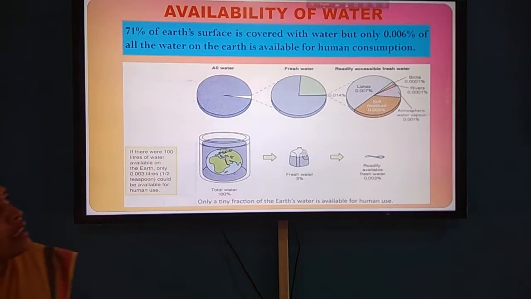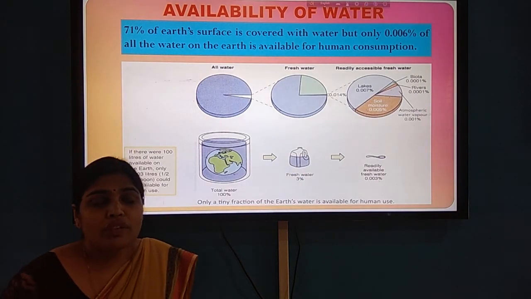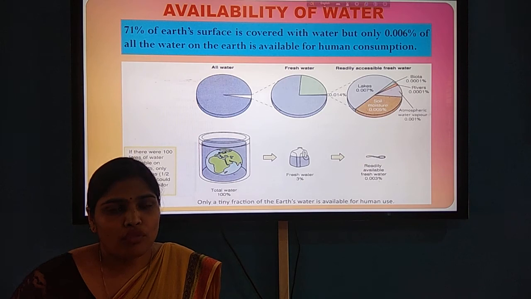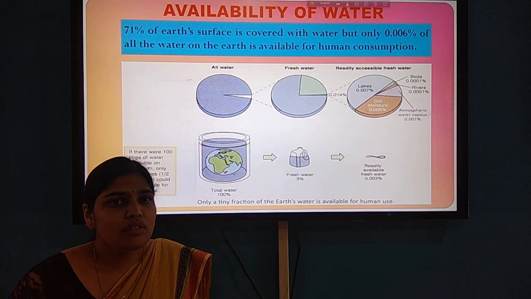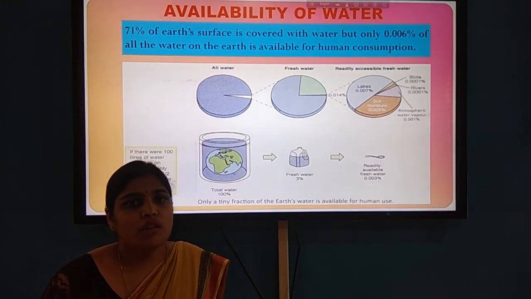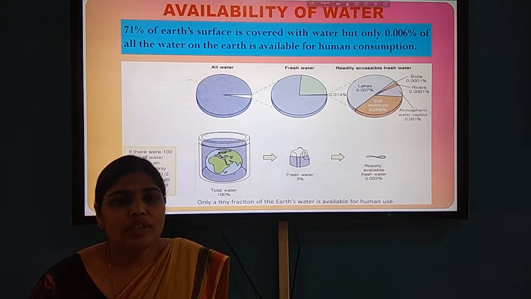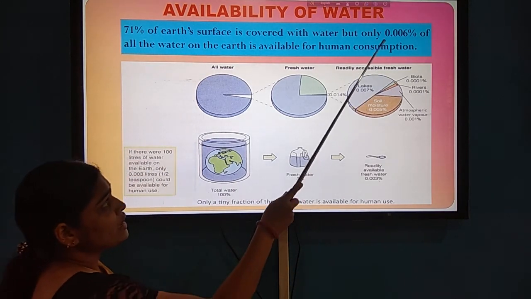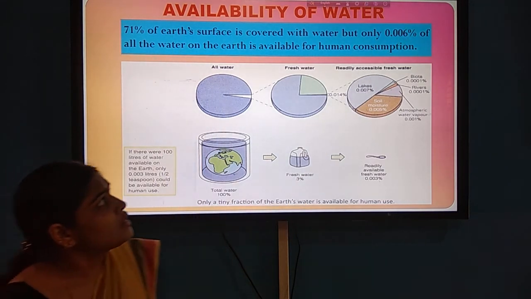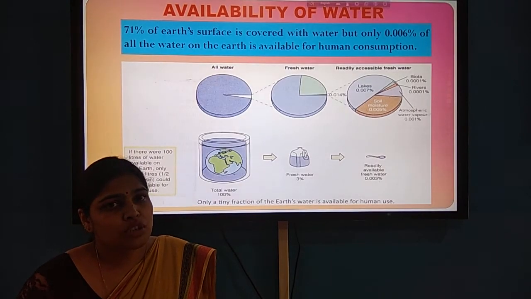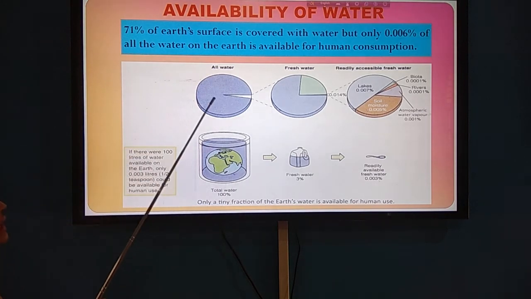Now after this we will come to know how much water we have on the globe, or the availability of water. You all know that there is water everywhere, and 71% of the earth is covered with water. So there is a lot of water, but unfortunately only 0.006% of all the water on the earth is available for human consumption, that is, fresh water sources. So that is very little.